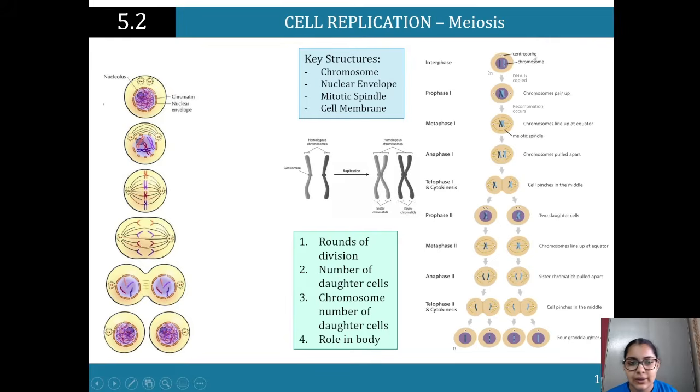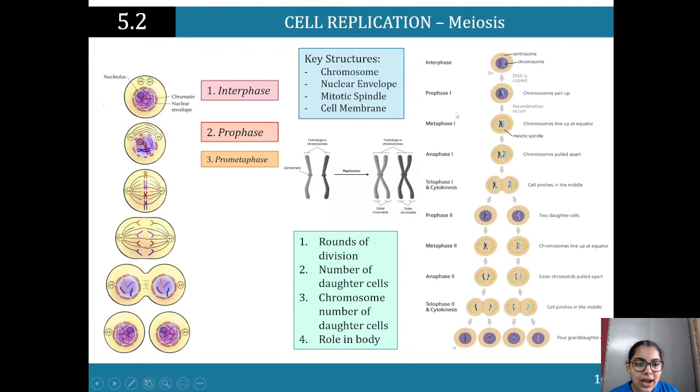So what happens specifically? We start off with our centrosomes here, our chromosomes are lined up over here. Then that DNA is copied, it's replicated, right? And then those chromosomes are going to pair up. That's prophase 1. So interphase, we're getting ready for our DNA replication. The DNA is replicated, so we've got prophase. As you can see, the chromosomes pair up. Then recombination occurs. Here we've got metaphase, but there's also pro-metaphase. So that's something to know, but we kind of go from prophase to metaphase.